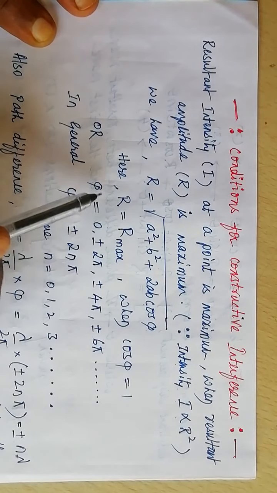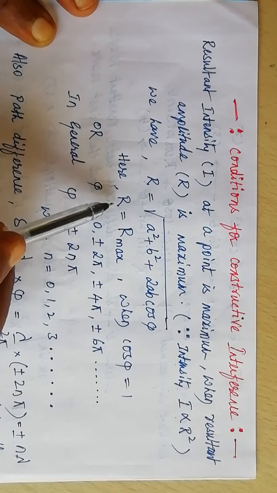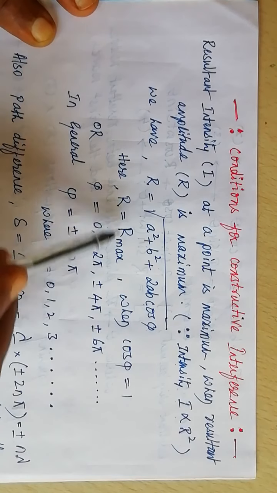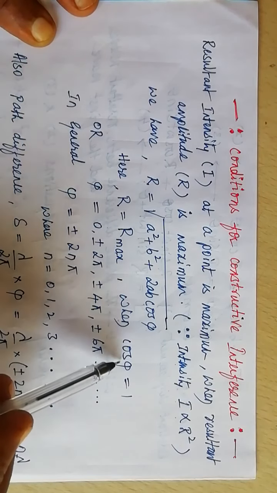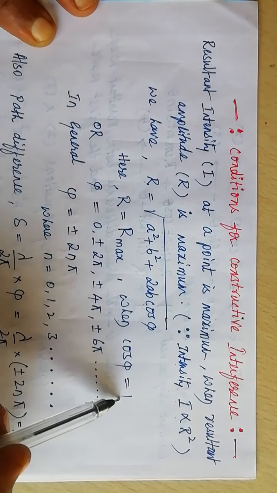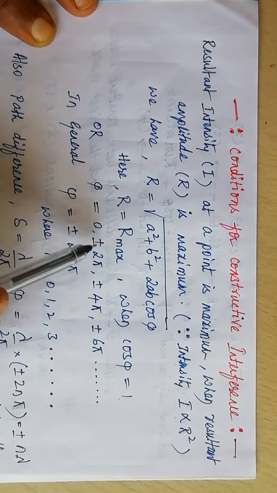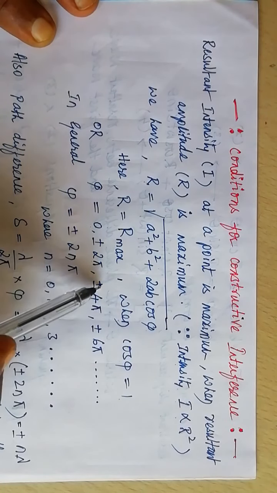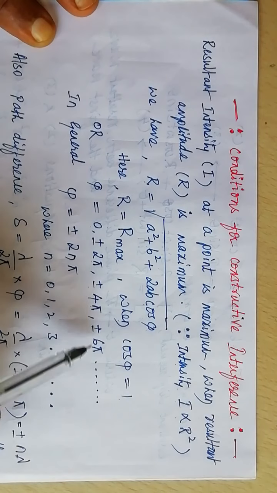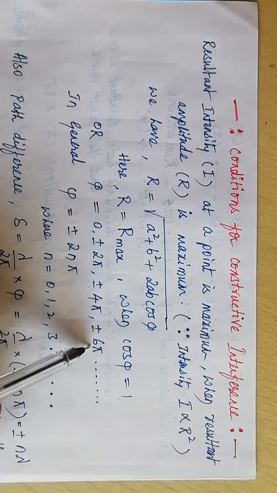For I to be maximum, R must be maximum, when cos phi is 1, or the phi value must be 0, plus or minus 2 pi, plus or minus 4 pi, plus or minus 6 pi.